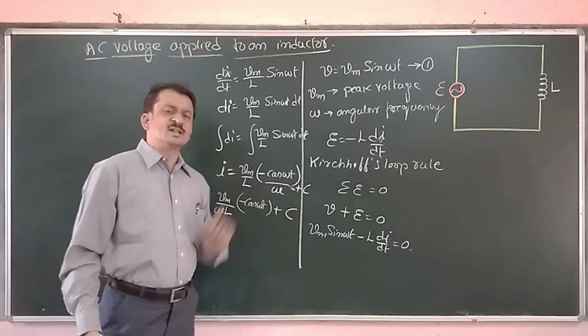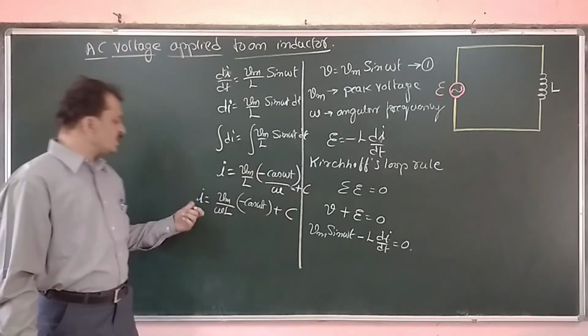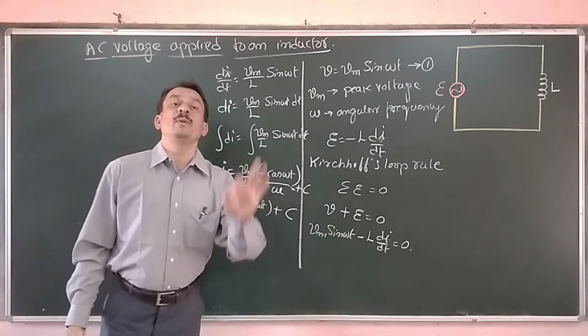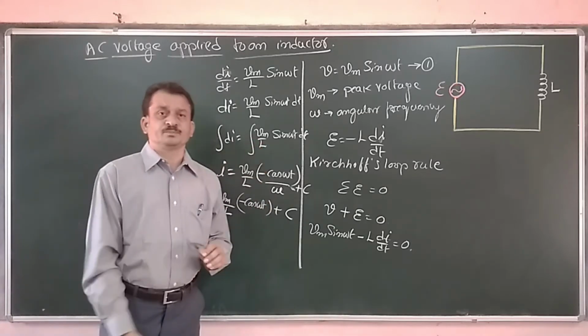Now this constant has the dimension of current, but it is independent of time.